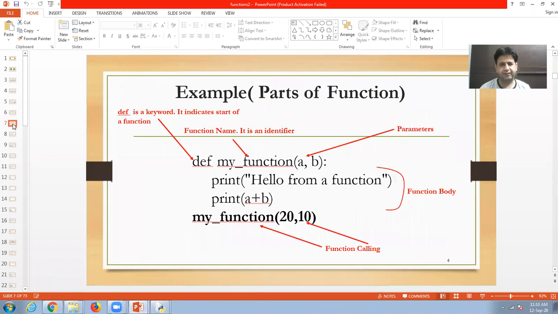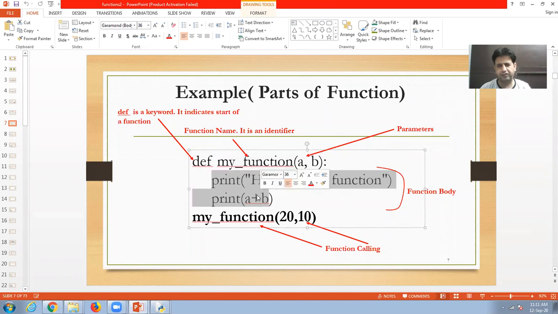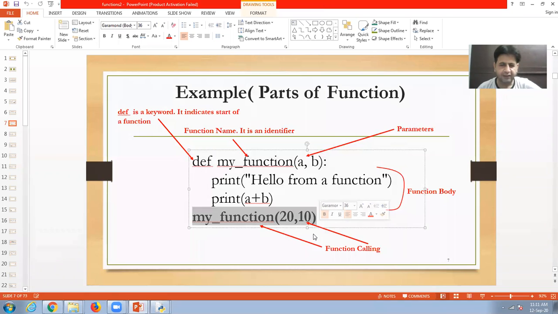Next, there are some important parts of functions. We know that this is the function header. This is the def keyword, the function name, then in brackets we give parameters. These are called formal parameters. After that, this is the body of the function. Before that, this is indentation, and this is called function calling. Inside the function calling, we use actual parameters, which are also called arguments.